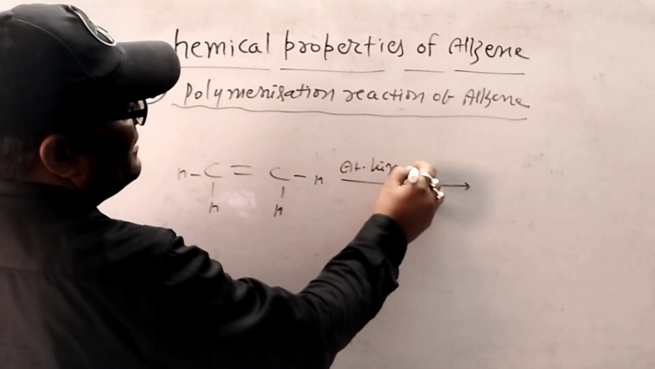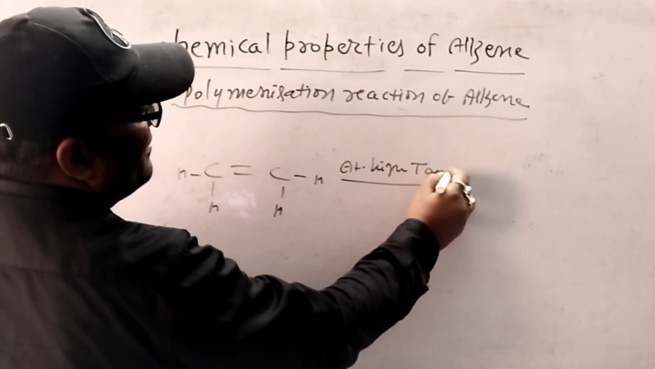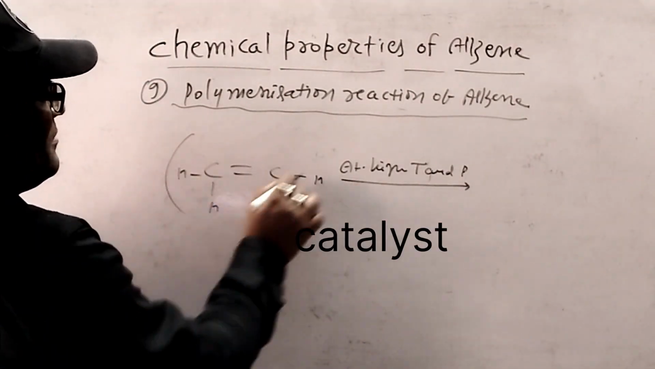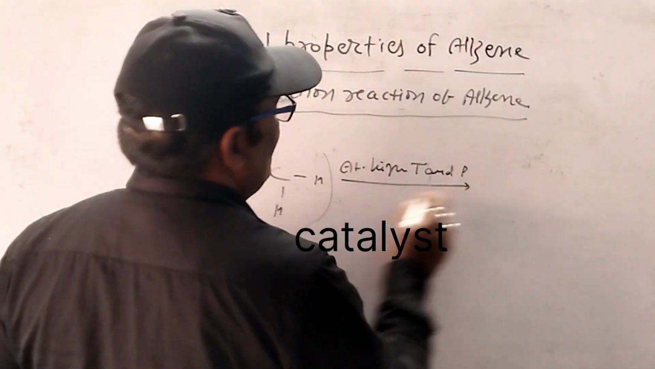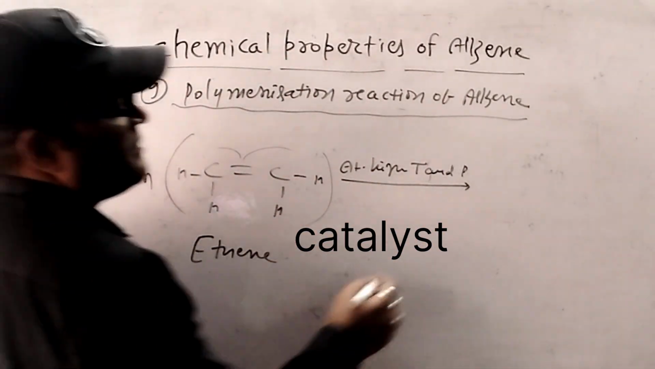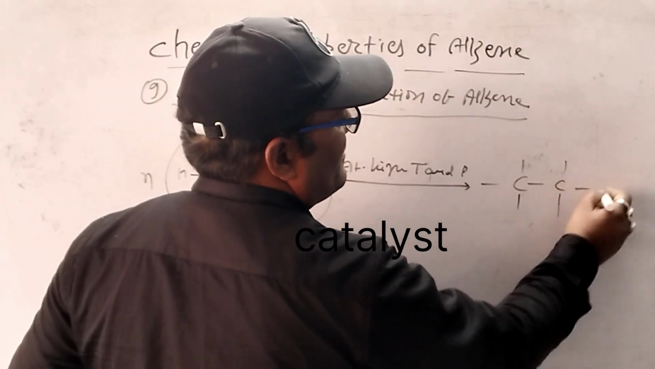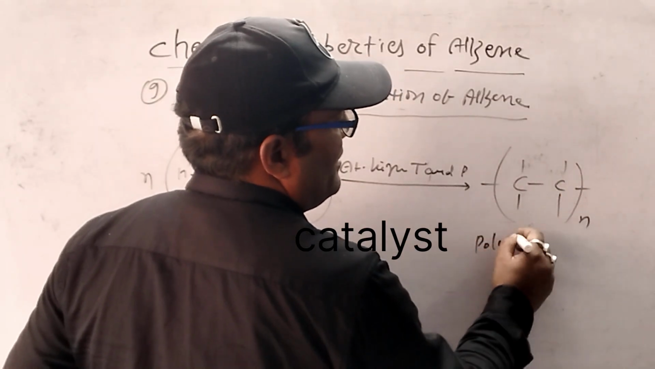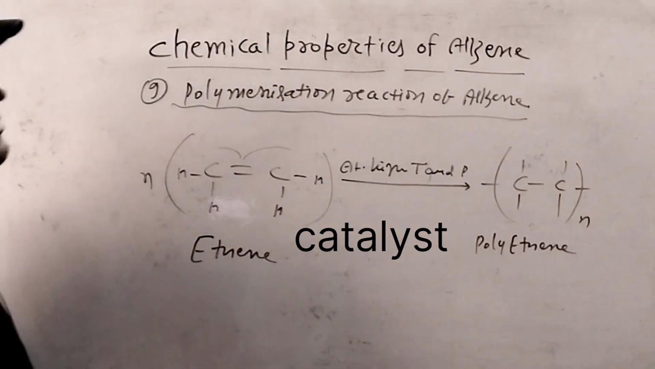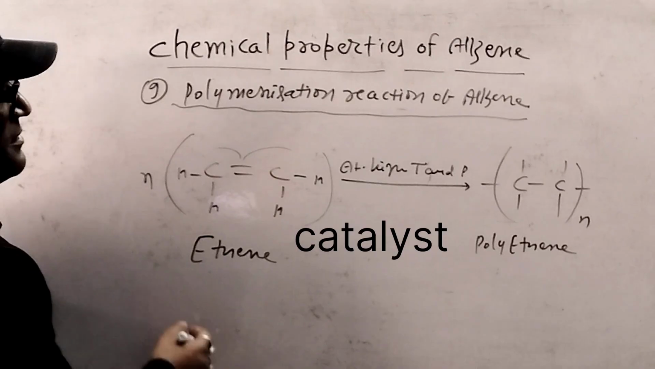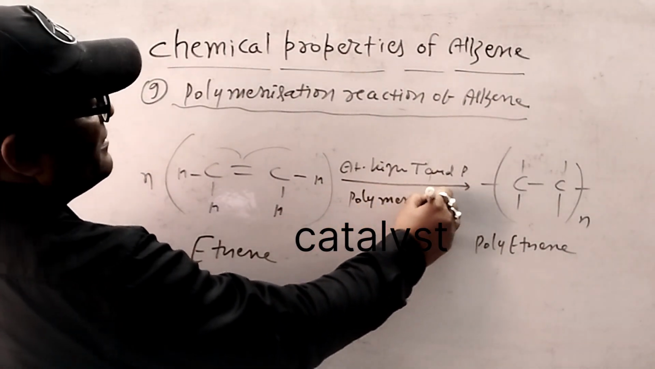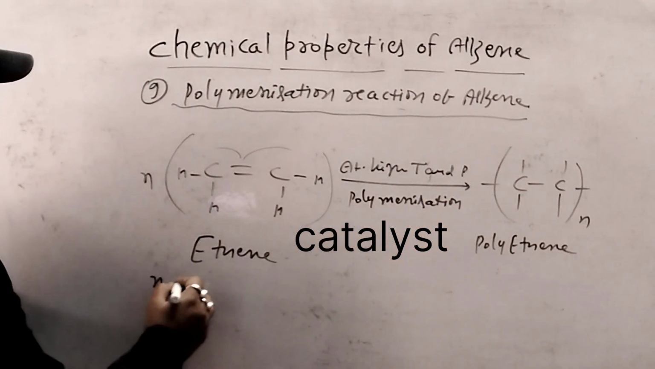At high temperature and pressure, with the help of n molecules, this bond becomes open. So this is ethene. So new product is polyethene. Now in case of propene, product becomes polypropene. Okay, you can take a screenshot. This reaction is polymerization.